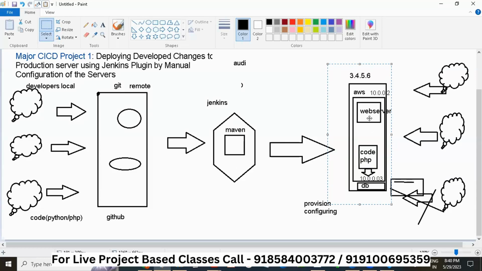Now, these are very simple things I'm trying to explain. After this, there is something called the private network, where these servers are. These servers are in the private network. So now my laptop is connected to the private network.